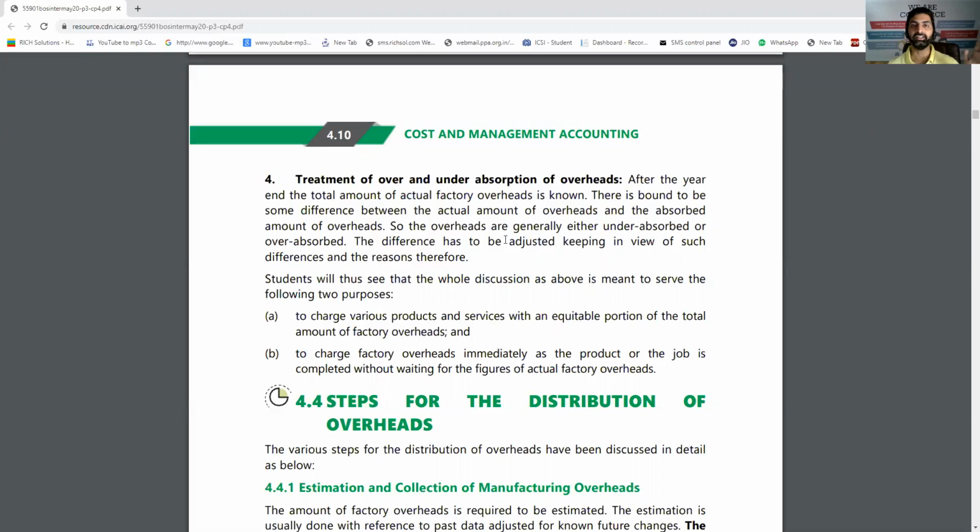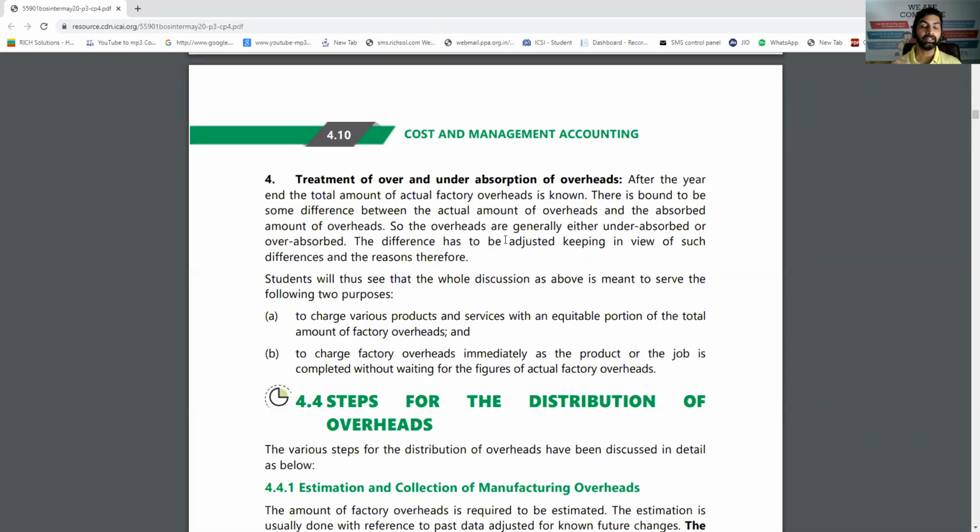For example, last year you paid 5 lakh rupees as electricity bill for 1 lakh machine hours. So the rate comes to rupees 5 per machine hour, 5 lakh divided by 1 lakh. That is called the overhead absorption rate. Now in the current year, if you worked for 2 lakh machine hours, so 2 lakh into 5, the bill should be 10 lakh. That is allowed.